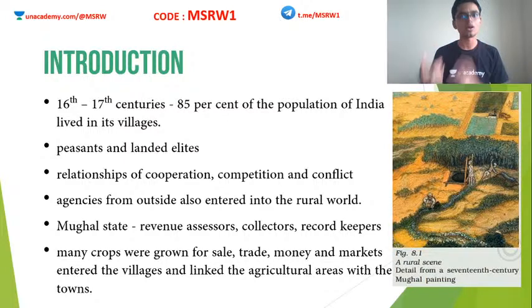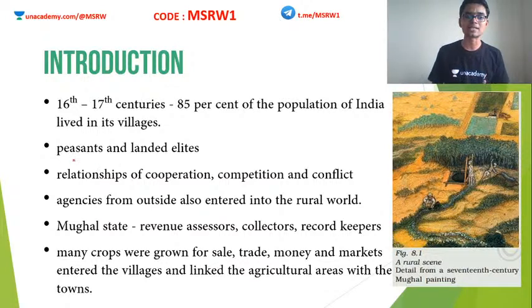Clear? Even now, consider modern day 2020, the lion's share of India's population is surviving with agriculture as their profession. That hasn't changed much. The rural setup was very specific. It wasn't uniform. It had different classes, different sections, different castes, some kind of hierarchy within itself.